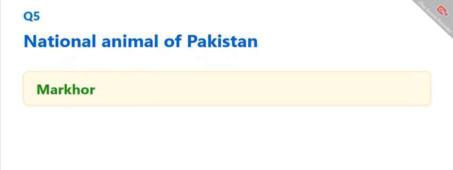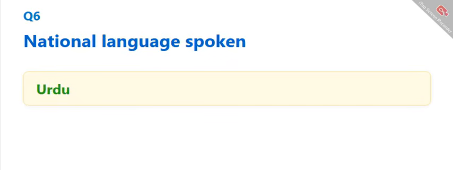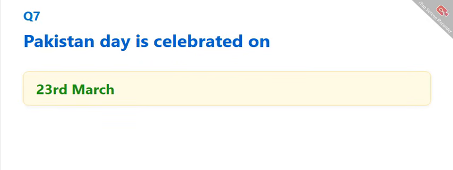National animal of Pakistan. The correct answer is markhor. National language spoken. The correct answer is Urdu. Pakistan Day is celebrated on. The correct answer is March 23rd.